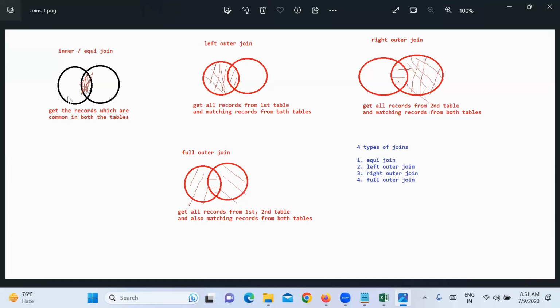Self join means you are joining the same table with itself. I will tell you later. Once these 4 are completed, then I will tell you what a self join is. The same table joining with itself is called a self join.